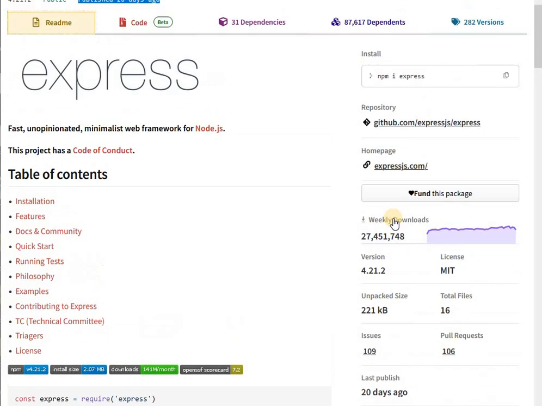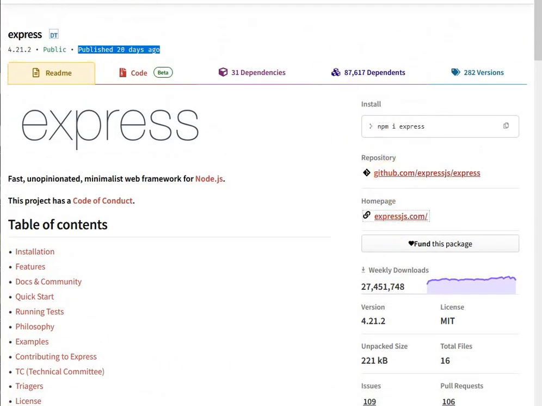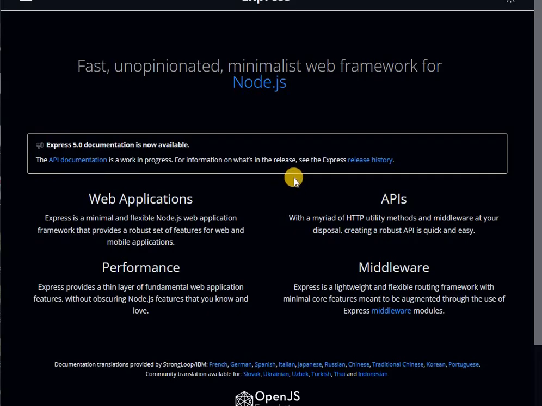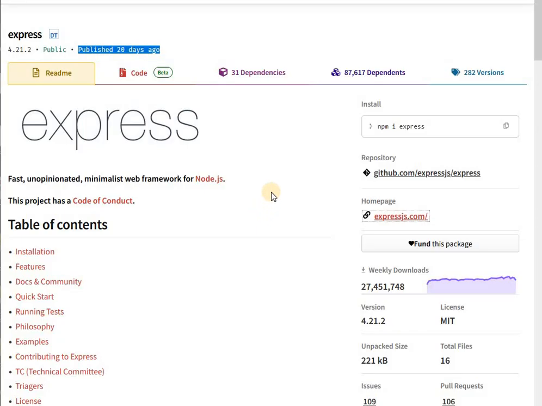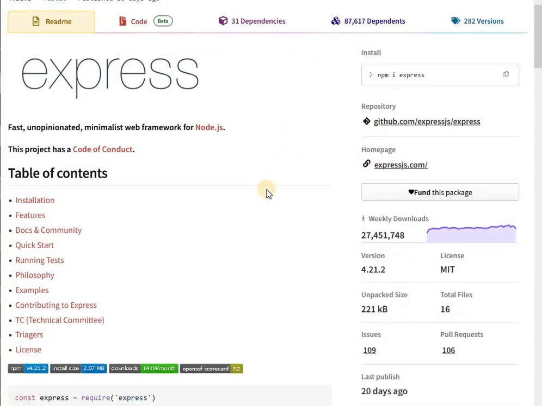I wanted to say here's the home page, the repo. Let me go back here, and I wanted to say these packages that are quite popular, this statistic here, like weekly downloads, here it's 27 million.